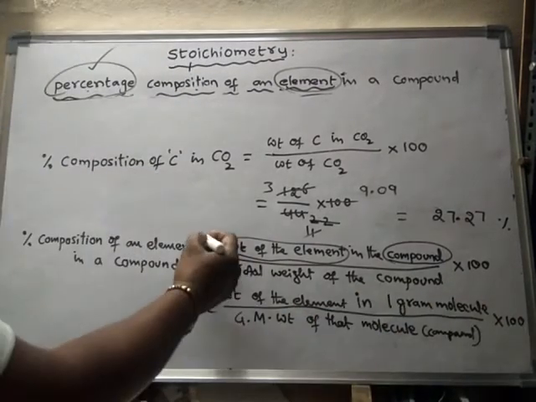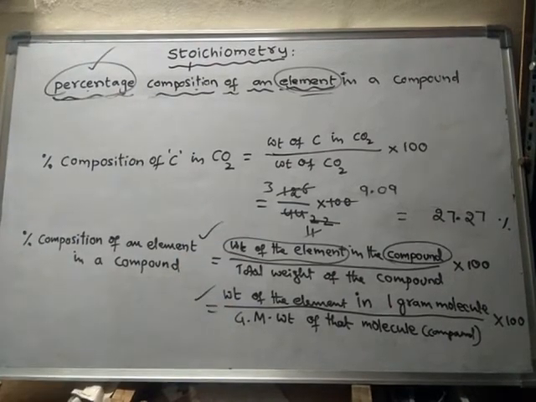So we may use either this formula or this formula. We may use any formula.